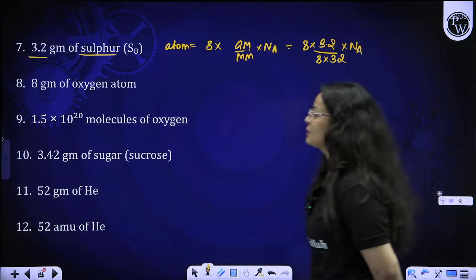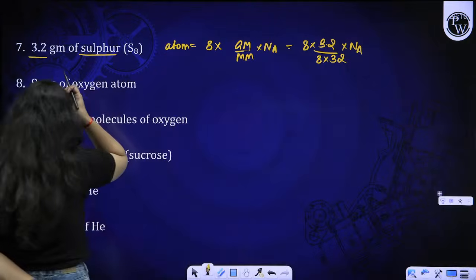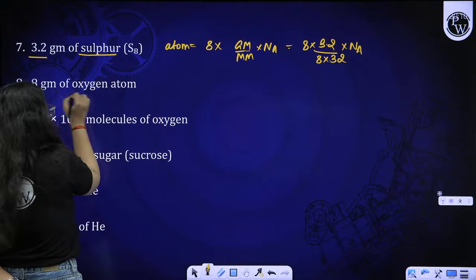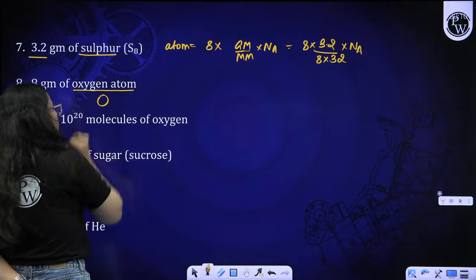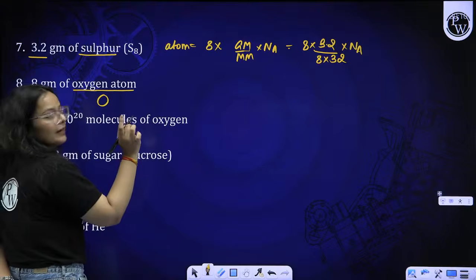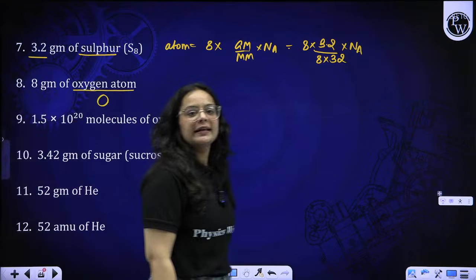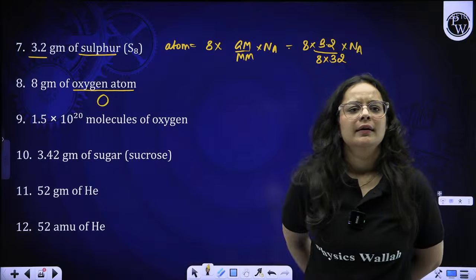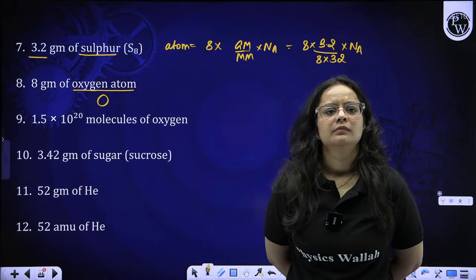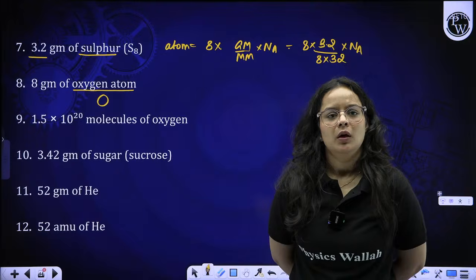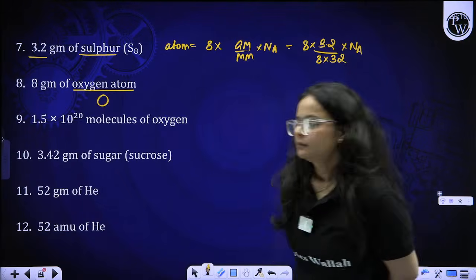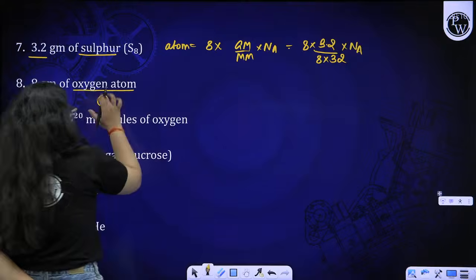Okay, 8 gram of oxygen atom. Again, 8 gram of oxygen atom. How to solve? Oxygen atom is single O. Right, beta? Okay, beta. 8 gram of oxygen atom. Oxygen atom is O individually.